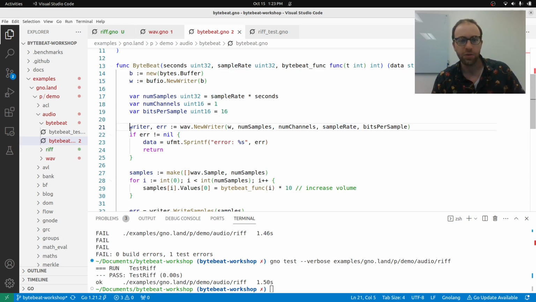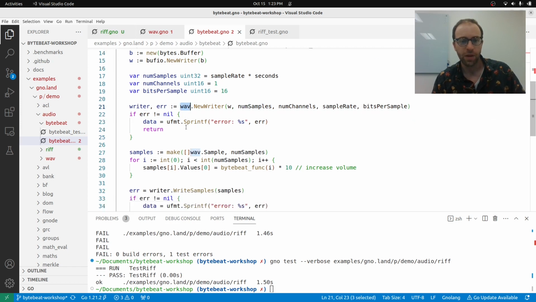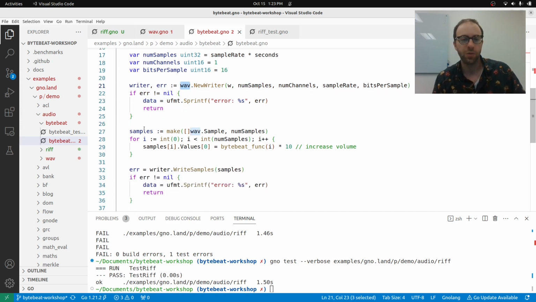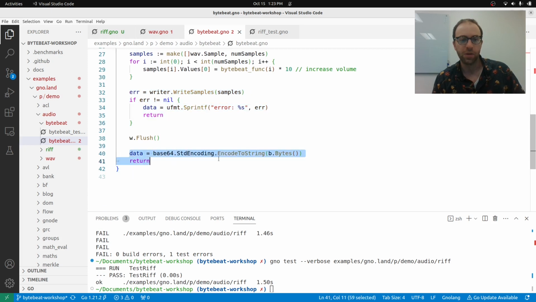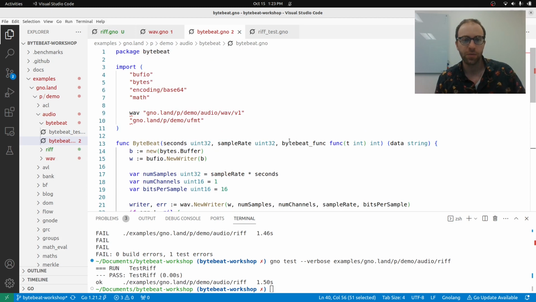And we create a new writer from our wave writer, which uses the riff writer that I just wrote. And then we'll create some samples. Each sample is just going to be the value of our evaluated ByteBeat function that is fed in. We write those samples to the writer, flush them, and then get the base64 encoding. That's it. Very, very simple.